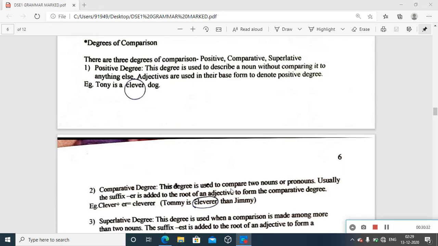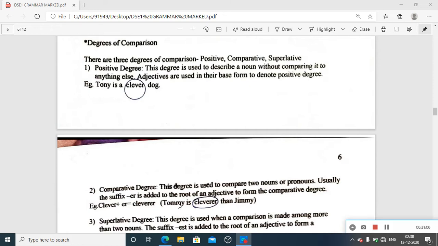This is used to compare two nouns, definitely two nouns. Usually the suffix er is used with the root base word. That is, clever becomes cleverer, where you have to refer to two dogs here. Just think Tommy and Jimmy you are referring to. Tommy is cleverer than Jimmy. You talk about one, the first one, and the second. Two nouns are there, two persons, two nouns.